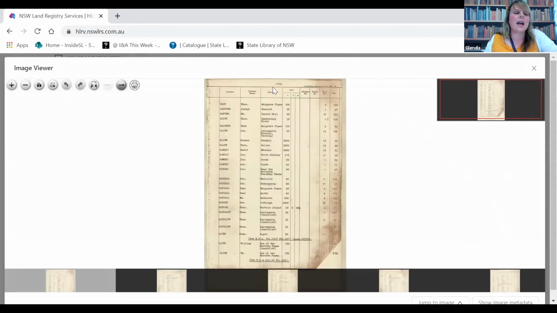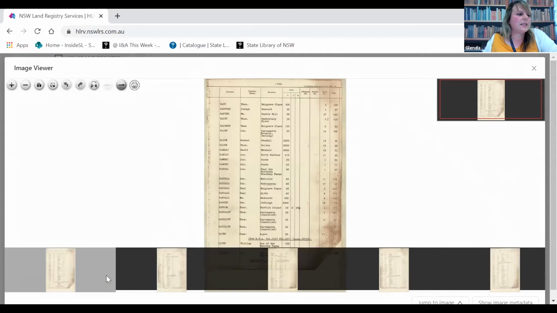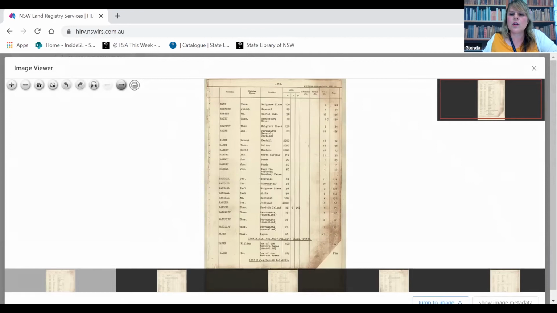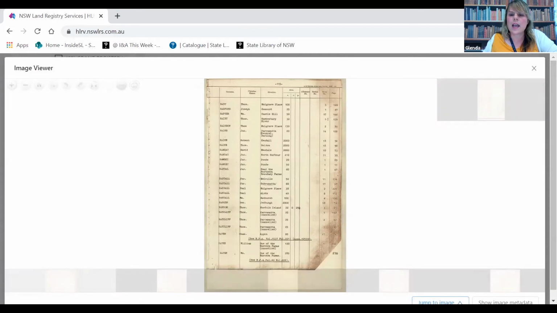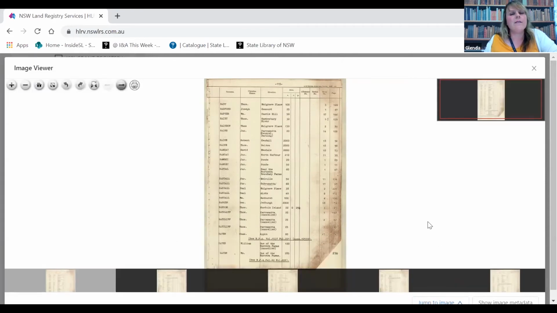Okay, so this is how the index comes up. The first page shows up in the middle of the screen, and you have thumbnails down the bottom for the rest of the pages. You can also click on jump ahead to a certain image if you know the one that you want is towards the end of the set of documents you're looking for.